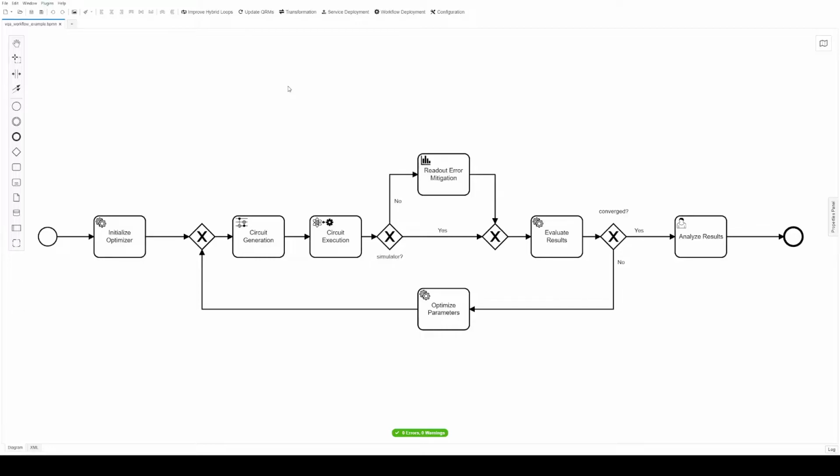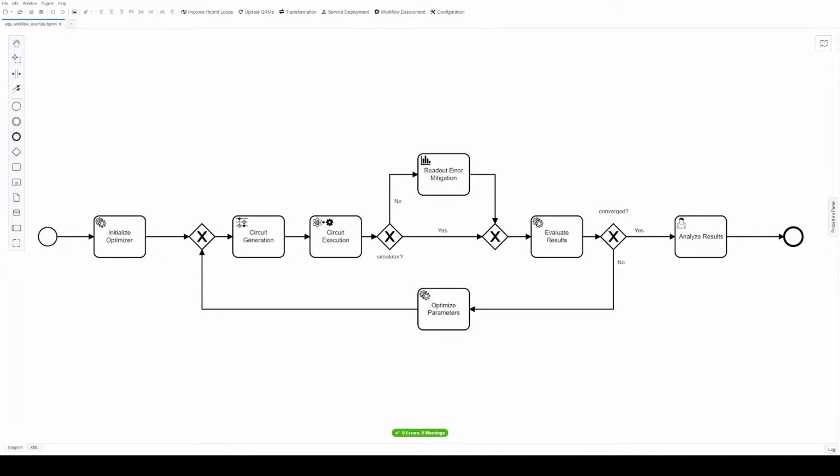Next, I'll showcase a demonstration of how a variational quantum algorithm solving TSP with Quokka can be modeled and deployed using workflows in the Quokka service ecosystem. To model and deploy the workflow, we'll use the QuantMe modeling and transformation framework, which supports BPMN and uses the Camunda workflow engine. Before deploying the workflow, we still need to transform our quantum-specific tasks into standard-compliant BPMN modeling constructs.